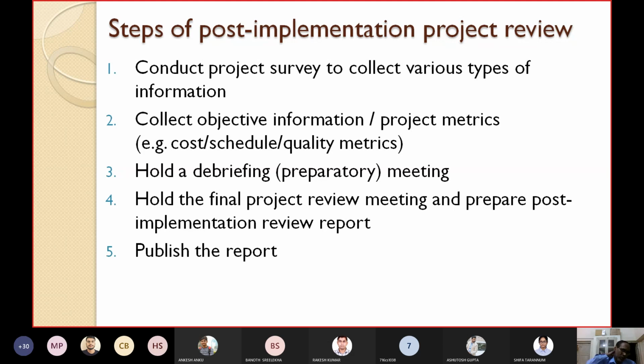Publish the report among all the stakeholders so that they will be aware of the different experiences, what mistakes you have committed, what lessons you have learned, and what could have been done better for the improvement of the project. Share all those things among different stakeholders so that they can take advantage while implementing future projects. These are easy things I have explained in the next slides. You can read them yourself.